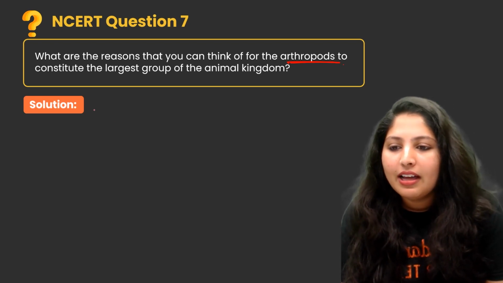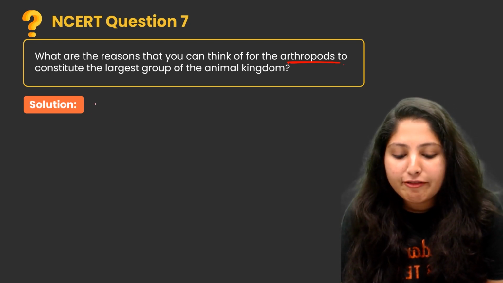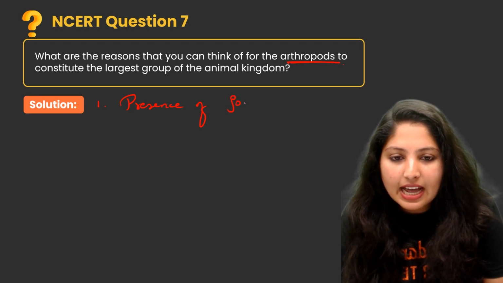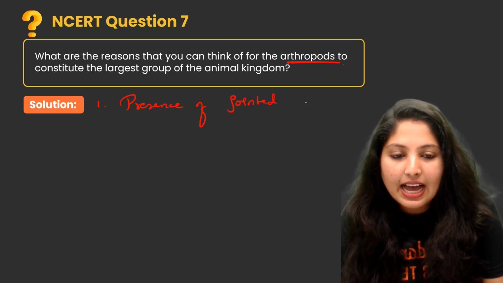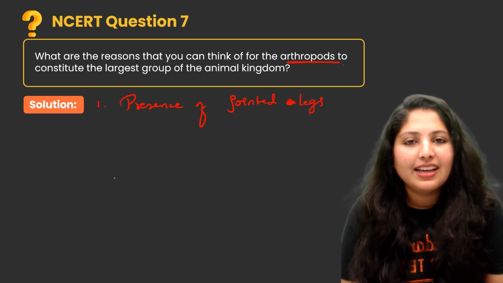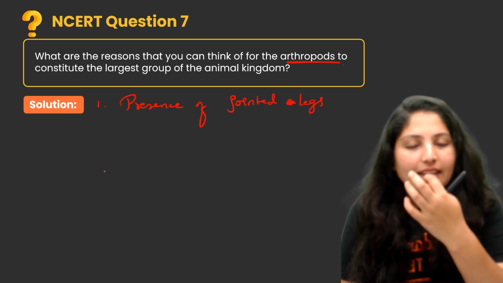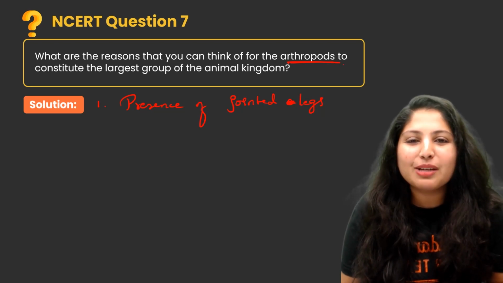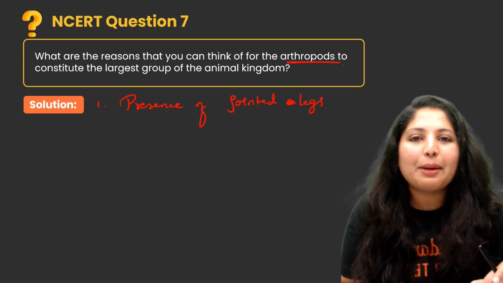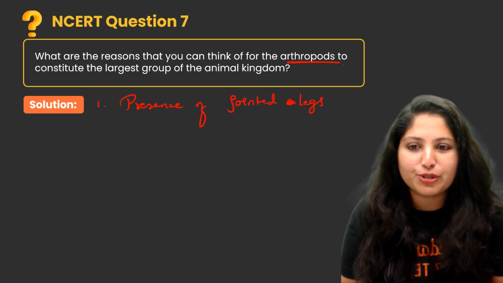So what are the reasons? First one is the presence of jointed appendages or jointed legs. So it is easy for the organism to move around on land. So jointed appendages help in locomotion.